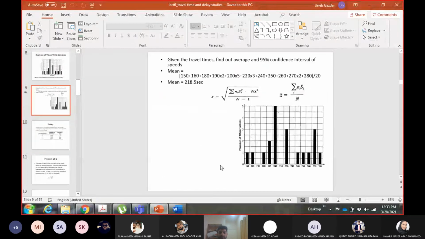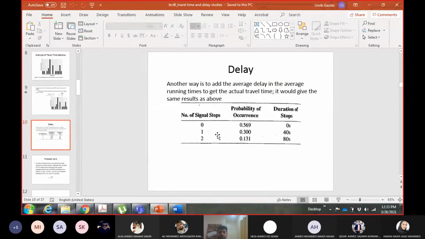Okay, now you look at another example. In this example, they are giving us another procedure for calculating the delay, which is to use the probability or the chance of having the delay. You can apply this concept to calculating the mean, for which the data is given as probabilities or chances. So let's say on a given section of an arterial, you have two signals.